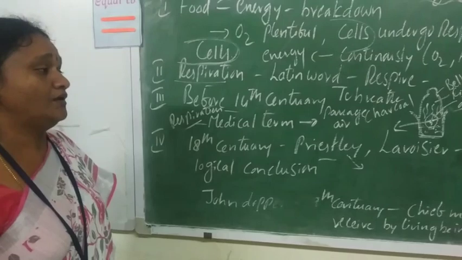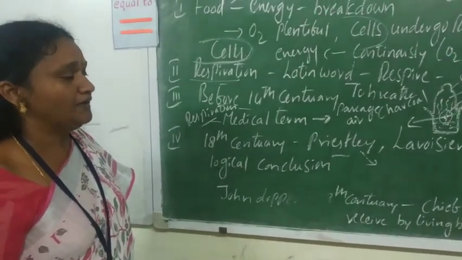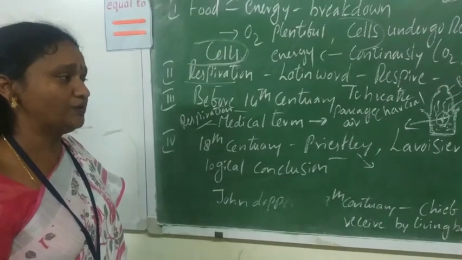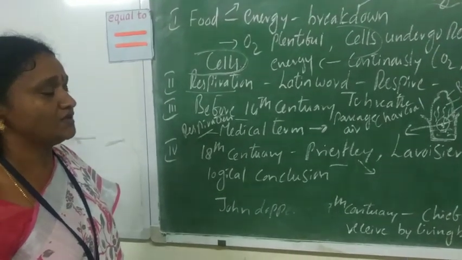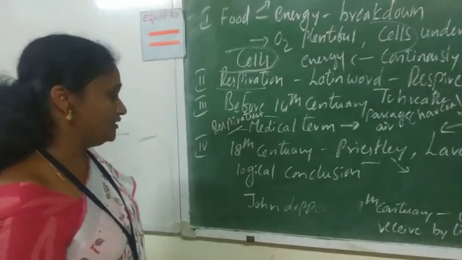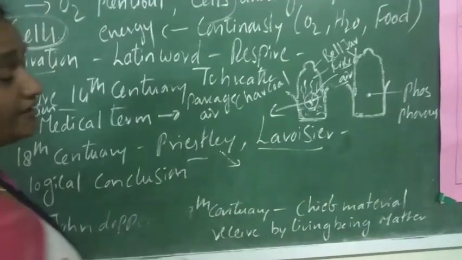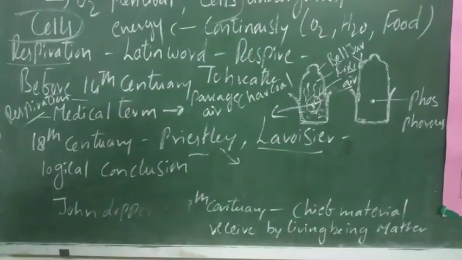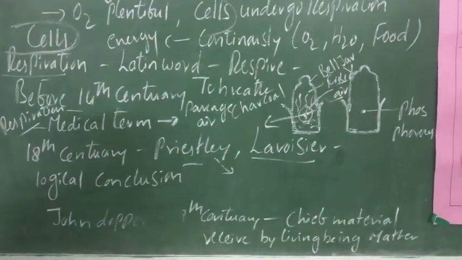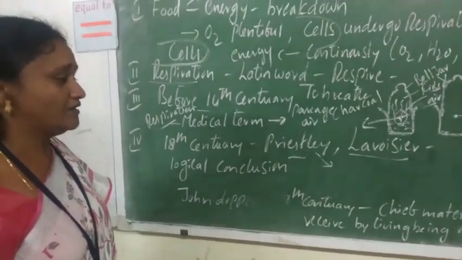He took a mouse, a mint plant and a burning candle in a bell jar, and he was able to explain how the exchange of gases occurs between plants and animals. In this chapter, we will see how Lavoisier conducted experiments in the chemical laboratories. By using chemicals, he was able to explain how the exchange of gases occurs in the body.